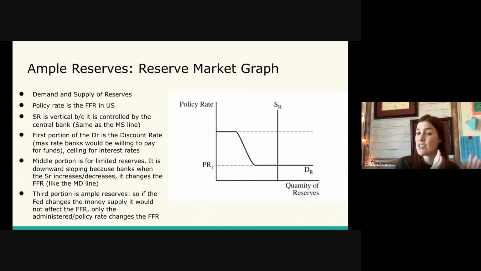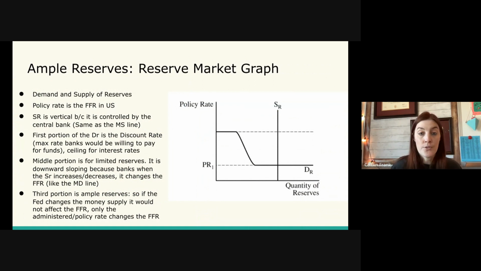And that is not identical to the nominal interest rates on the money market graph, but similar idea, because remember, under nominal interest rates on the money market graph, that includes the federal funds rate. So similar idea in terms of how they affect interest rates, how that affects investment, how that affects GDP, and therefore aggregate demand. So good news with ample versus limited reserves, they both will affect the I of GDP and will affect aggregate demand the same exact way.